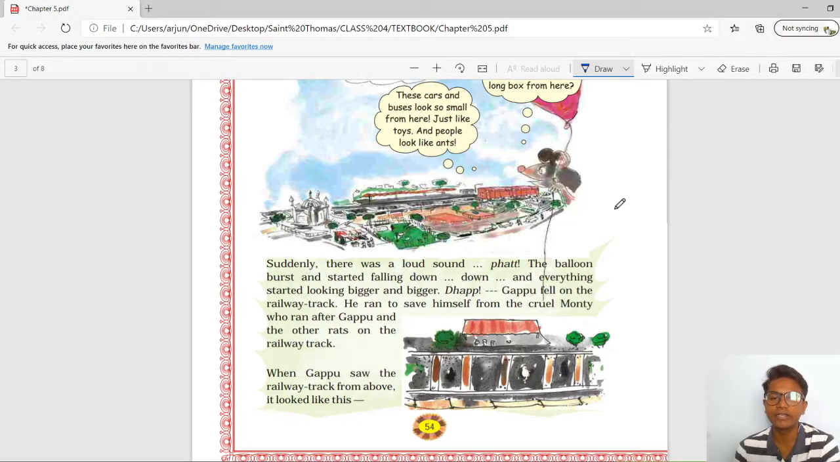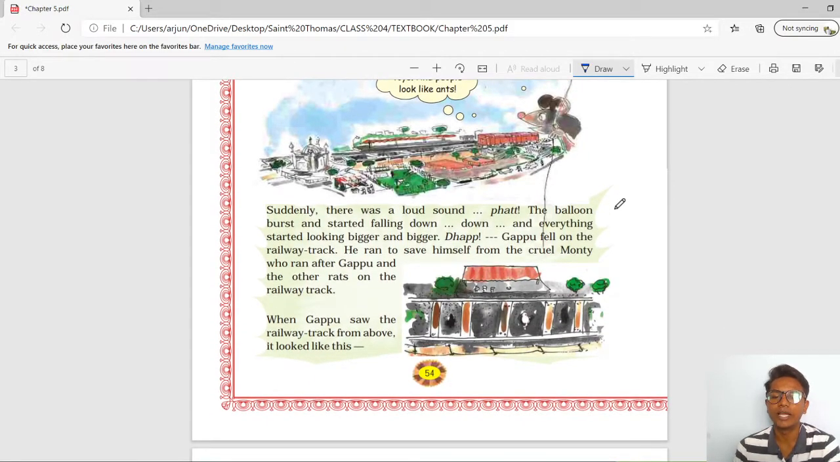So what happened? Suddenly a loud sound came and the balloon burst, and the rat started falling down and fell on the railway track where Monty the cat was. Monty started chasing Gappu and Gappu started running.